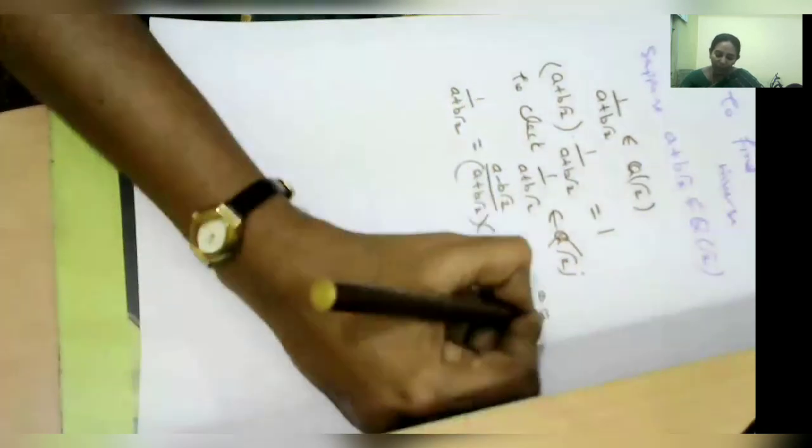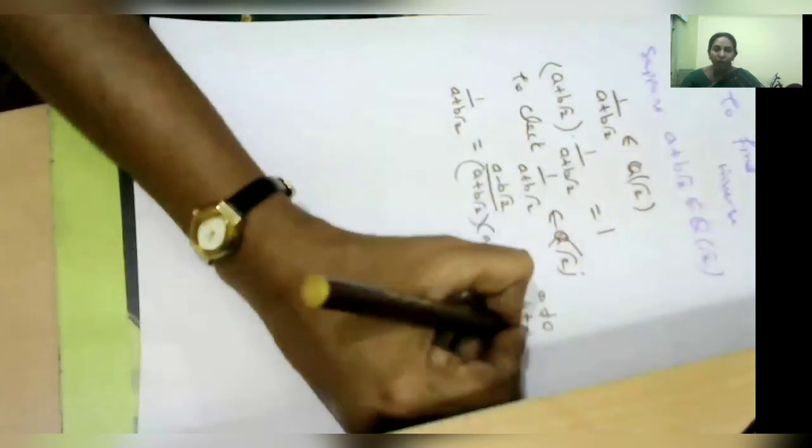Here take a not equal to 0 and b not equal to 0, because if a is equal to 0 it will be the identity element.